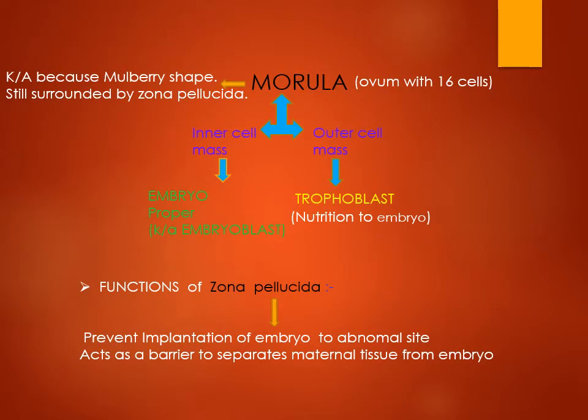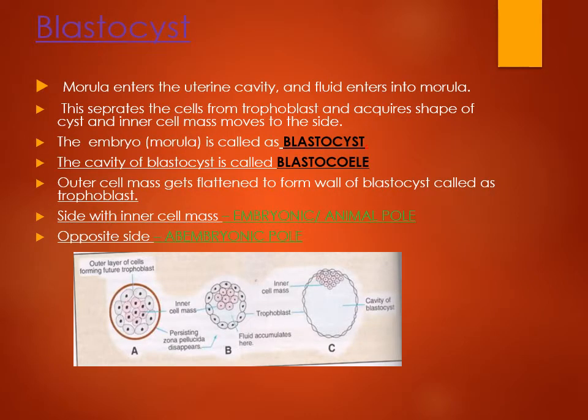This morula has inner cell mass and outer cell mass. Inner cell mass is the embryo proper, and outer cell mass is called trophoblast, which provides nutrition to the embryo. Now the morula, which is formed by division of zygote, is at 16 cell stage, and has an inner aggregation of cells and outer cells. Inner cells are called inner cell mass, outer cells are called trophoblast, as we saw, which provides nutrition.